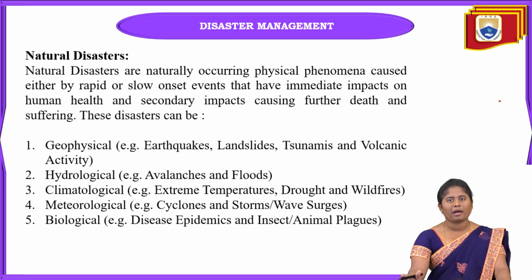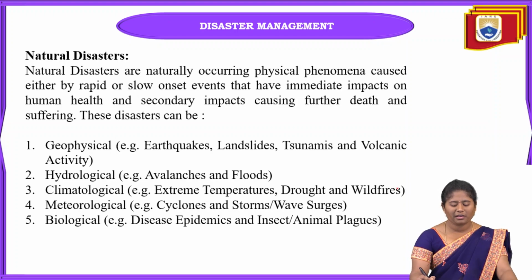The next one is hydrological disasters, and examples are avalanches and also floods. These come under hydrological, meaning due to water, due to the hydrology, how these natural disasters occur. The third one is climatological disasters, which occur due to climatic conditions.